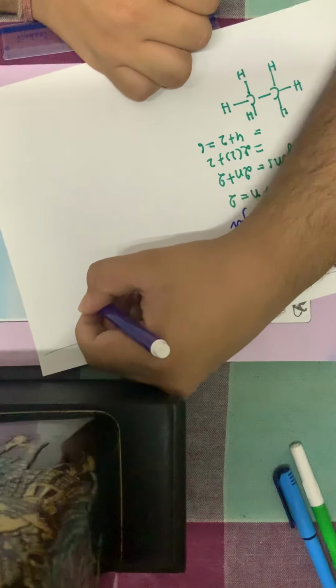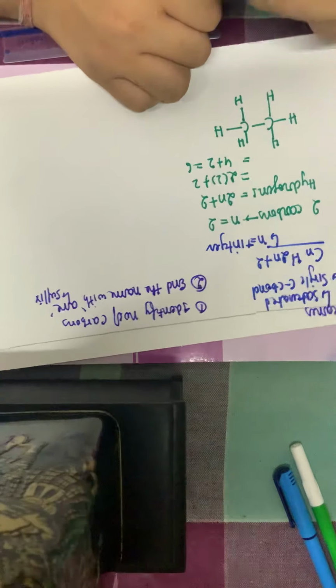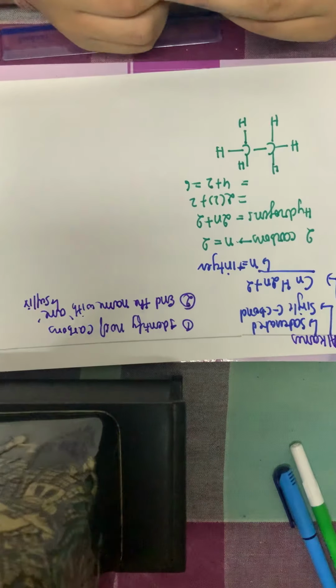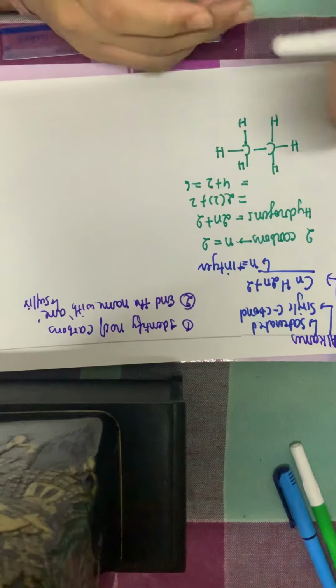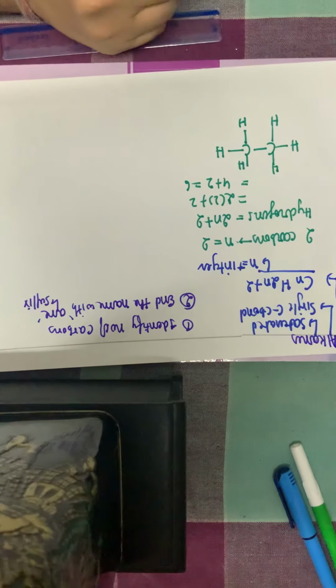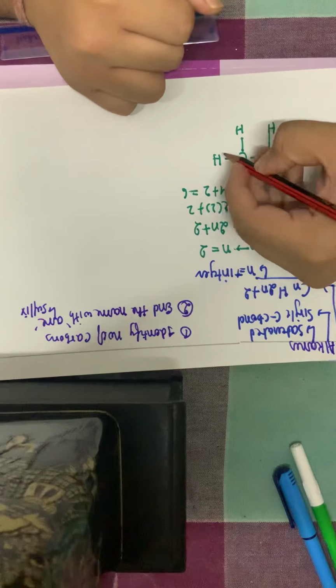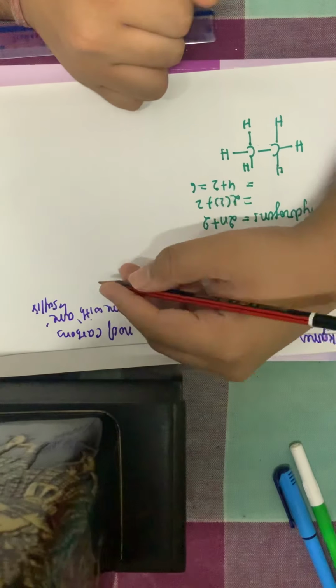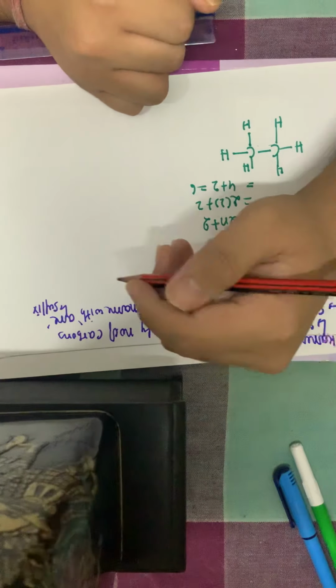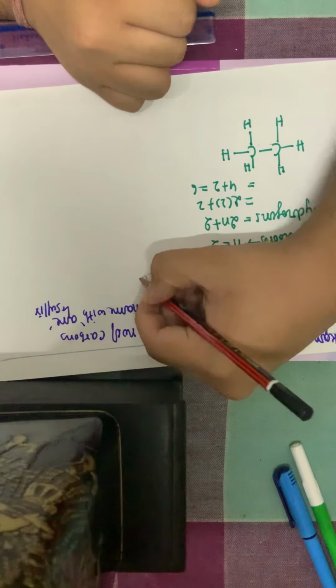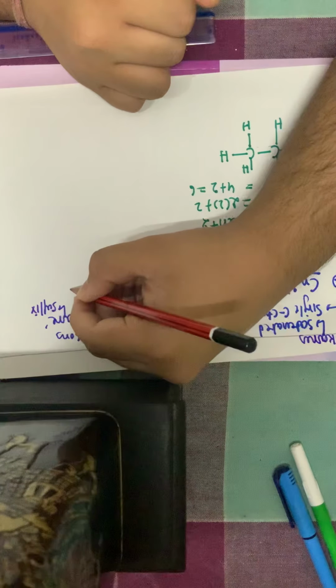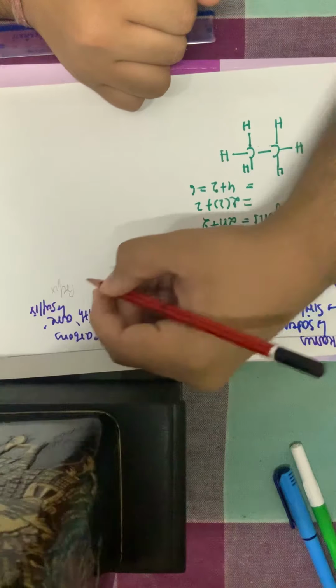So this is a suffix. Now for this naming, there is a rule. First you will identify the number of carbons. So there are 2 carbons here. To give the prefix of the name, we have a system which is carbon number and what is the prefix which is used.